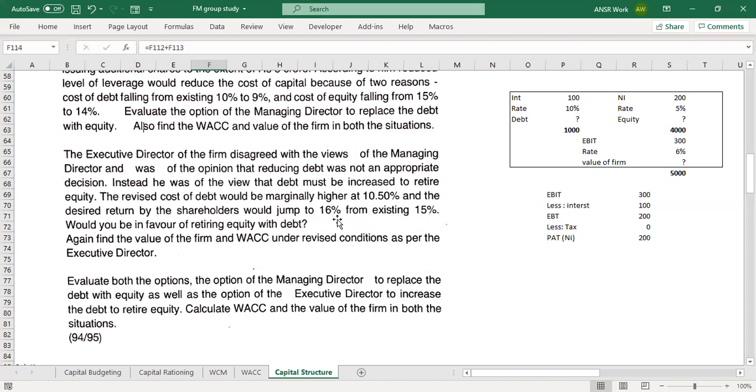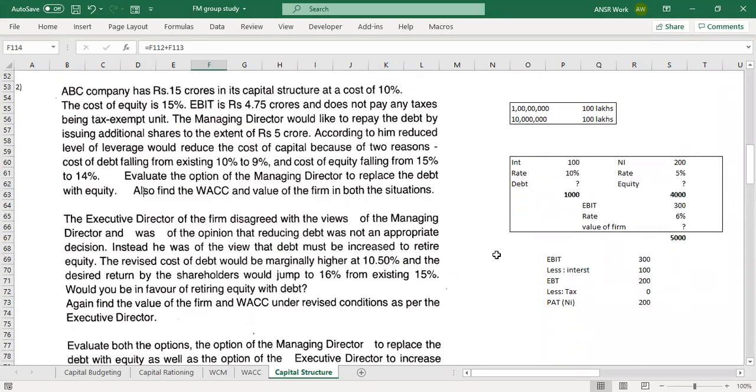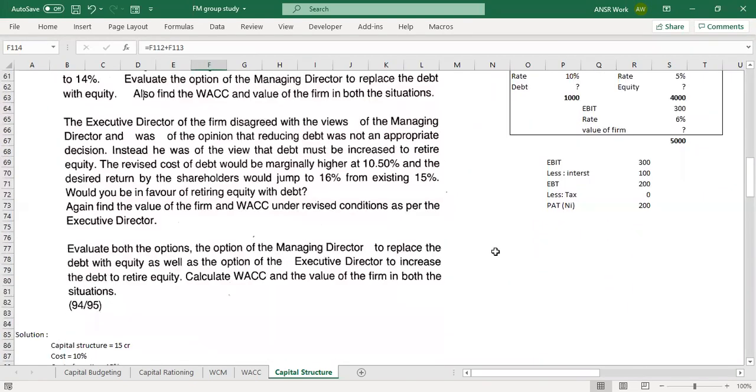15%. What is this 16%? Can you tell? It is your cost of equity. Revised cost of equity, absolutely correct. So exactly the same thing you calculate with these revised values. Your revised debt is how much? Value of debt. If I said it will increase by 5 crores, it will be now how much? Value of debt 15 crores plus 5 crores, so it comes to 20 crores. Yes. Your cost of debt is revised to 10.5%. Your cost of equity is 16%. Your EBIT remains the same, 4.75 crores only. Now you calculate the value of the firm and WACC, please.